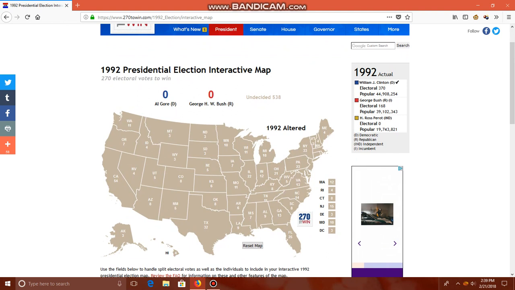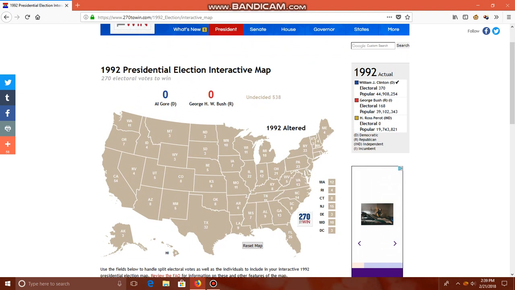Now this election is different. We're not going to talk about Bill Clinton here. We're talking about Al Gore, his running mate. Let's say Al Gore got the nominee. Let's say it's Al Gore versus George H.W. Bush with no Ross Perot. Ross Perot is not in this. This is just a two-party system. Democrat Al Gore nominee versus the incumbent president George H.W. Bush. No third party. So no independent this time.